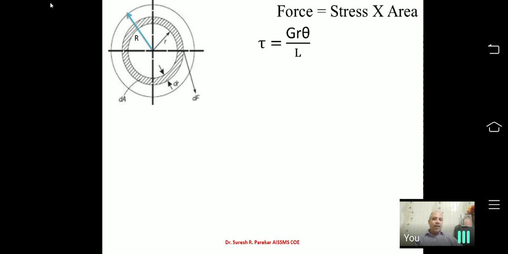Now for tau, I have G r theta upon L; tau upon r is G theta upon L. We have simplified it because we have to go force equal to stress into area. Stress we know is tau and area we have dA. Now if I put the value of tau from the above equation, it is G r theta upon L into dA.